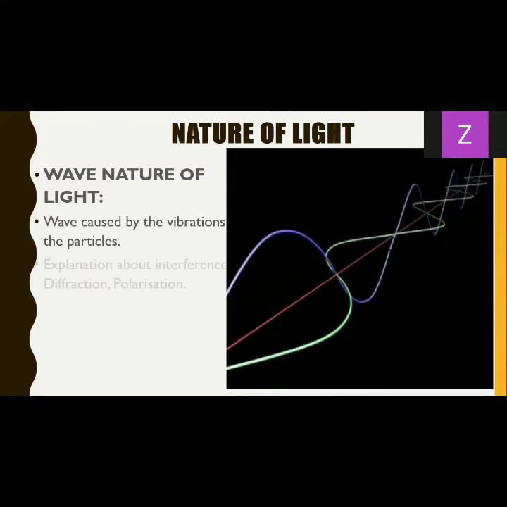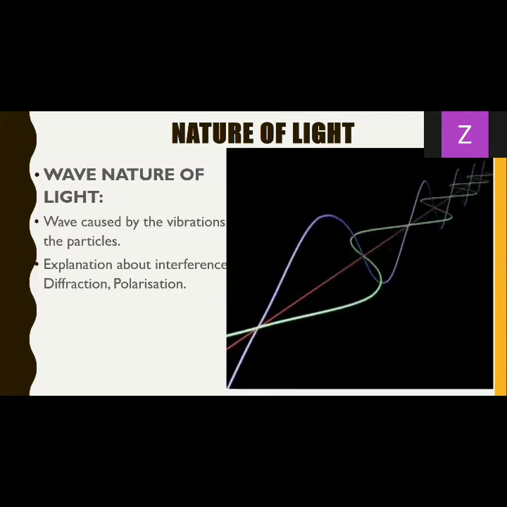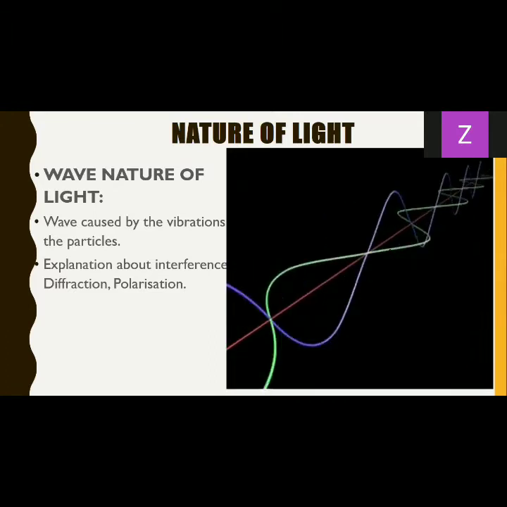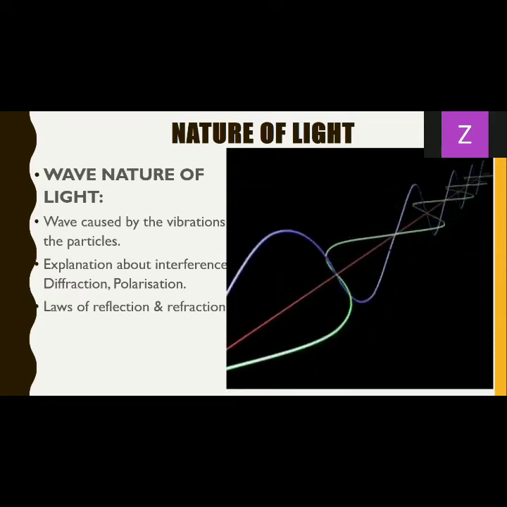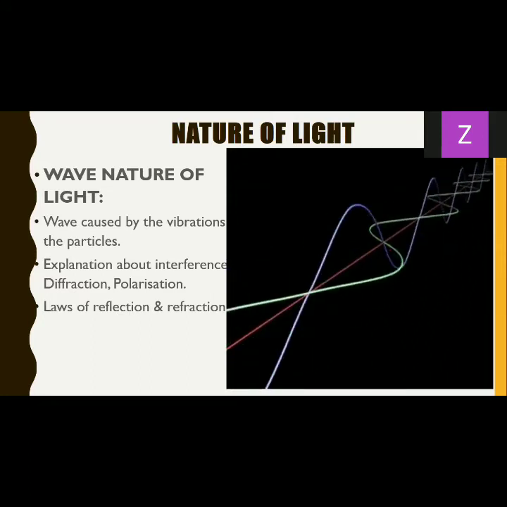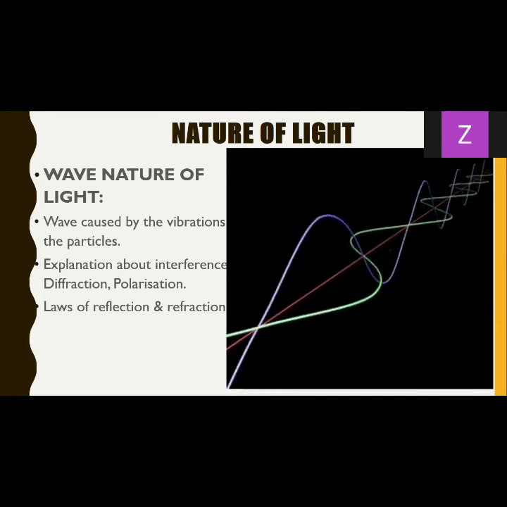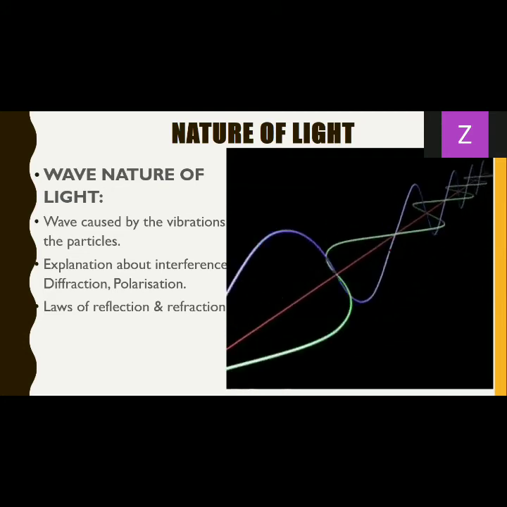The explanation about interference, diffraction, polarization, lots and lots of different things can be explained using wave nature. We are going to see all these concepts later on. Also, laws of reflection and refraction could be explained using the wave nature of light. Diffraction basically deals with the shadows which are formed or not formed for that matter.